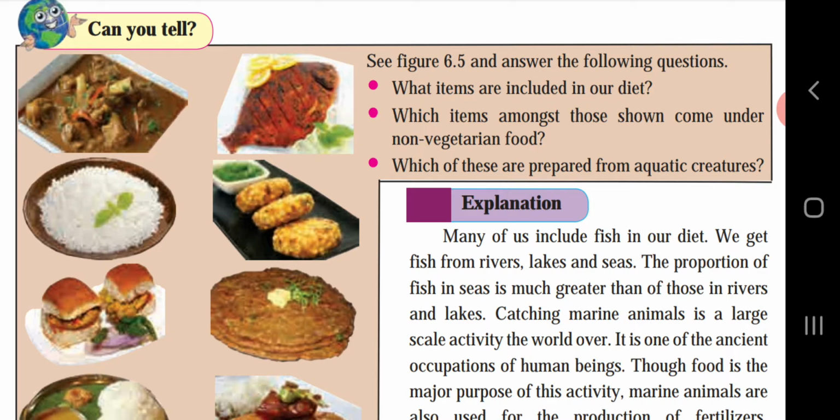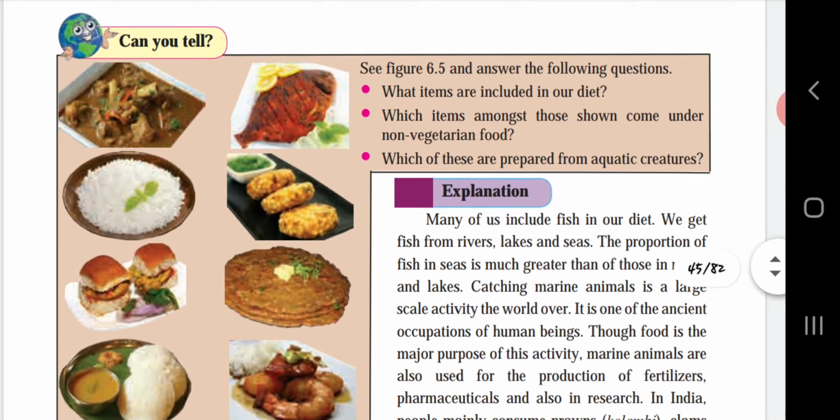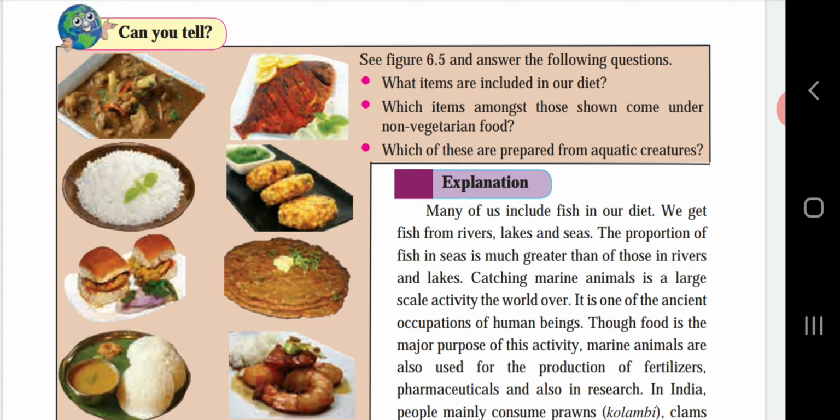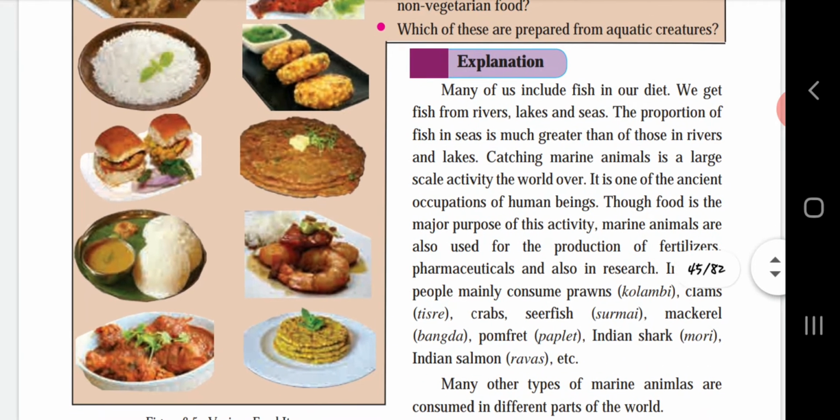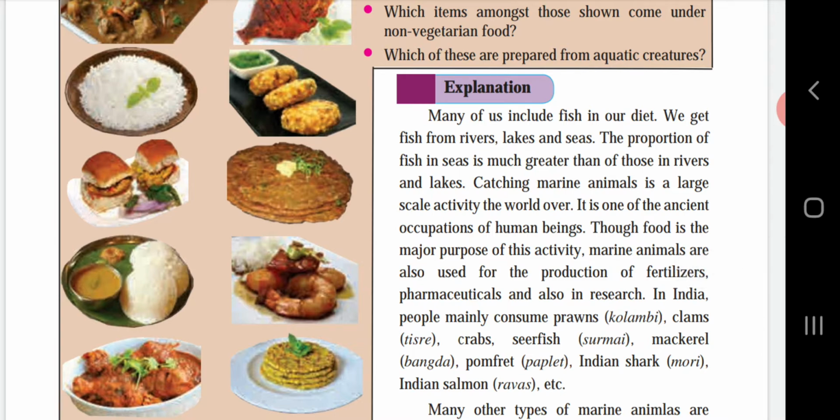Which of these items come under non-vegetarian food? Some pictures are shown. From this you have to find out the food items which come under non-vegetarian food. So fish, chicken, and mutton come under non-vegetarian food. Which of these are prepared from aquatic creatures? Fish items are prepared from aquatic creatures.